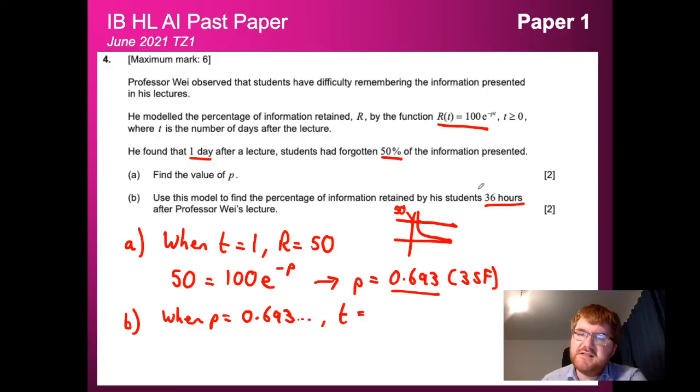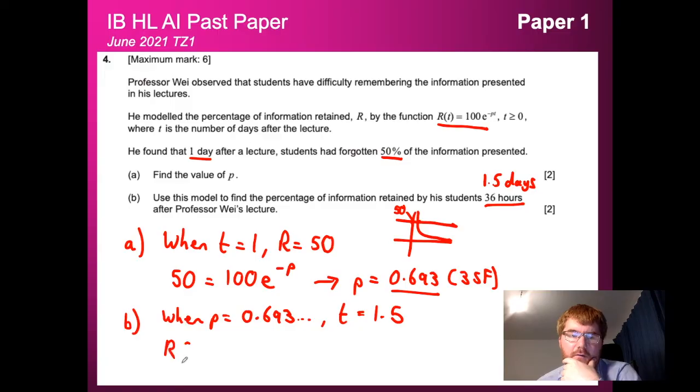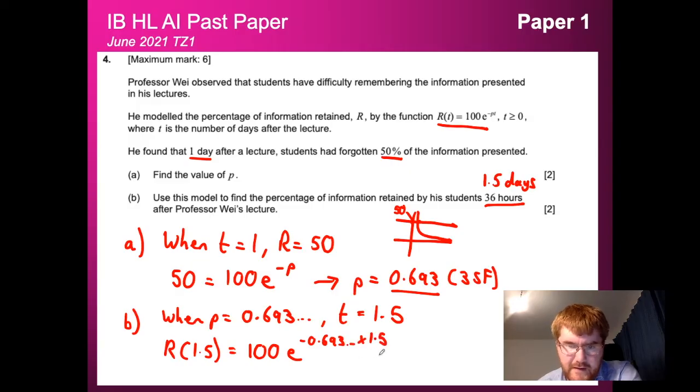So remember 36 hours, that's going to be the same as 1.5 days. Yeah, 1.5 days. So you have to be a little bit careful. I'd like to be tricky on these questions. So if we put that in, we're then going to get R of 1.5 is equal to 100 e to the power of minus P, so minus 0.693... times 1.5. At this point, we're going to go over to my GDC and work out the answer.